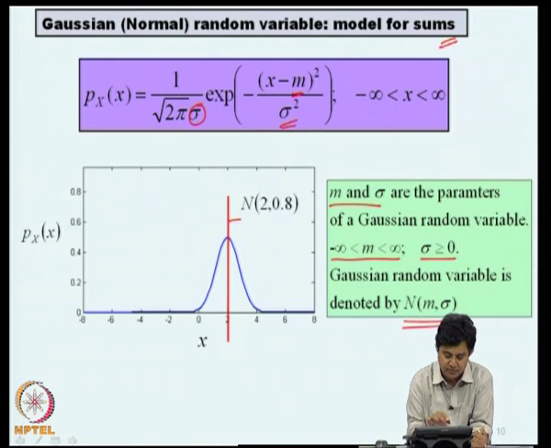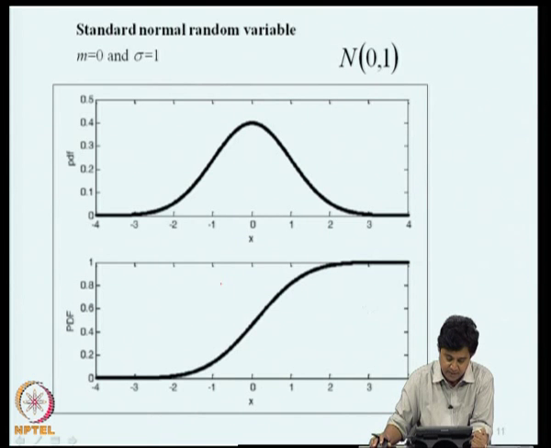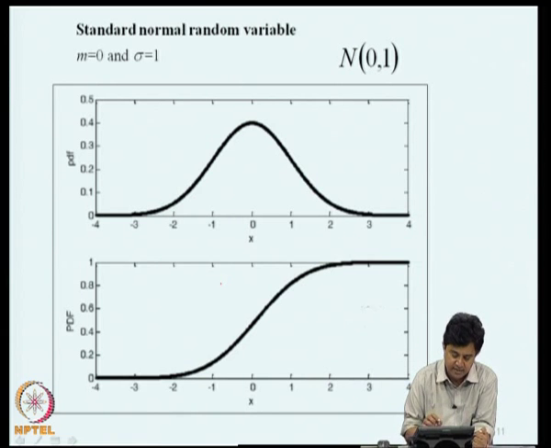You can see that this function is symmetric about m, and as x tends to plus or minus infinity, the function decays to 0, and area under this curve is going to be 1. We will see how to prove that shortly. More on this as we go along. Right now we will try to get familiarized with this probability density function.